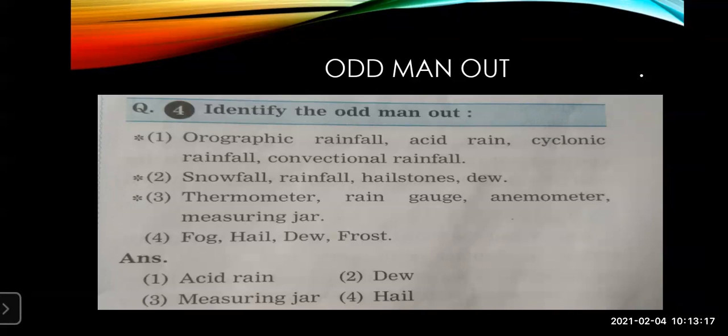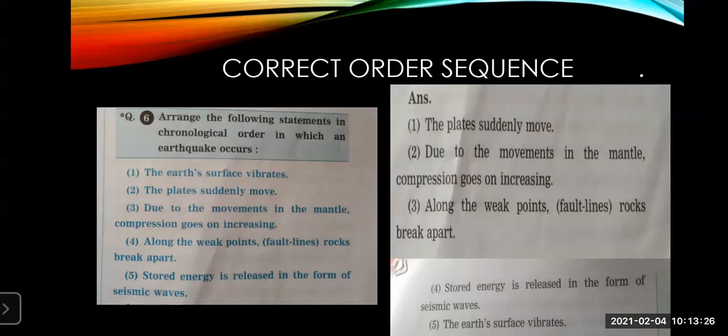Now moving ahead to the next slide. Okay, that is arrange the sentences in the correct order. Here in this slide, we'll move ahead. Arrange the sentences in the correct order. Now, in this slide, the statements are given in chronological order. In what way does the earthquake happen? Now, this is also from your lesson, how the earthquake happens, what happens first, what happens next. So in this way it happens. You're going to arrange it in the proper way.